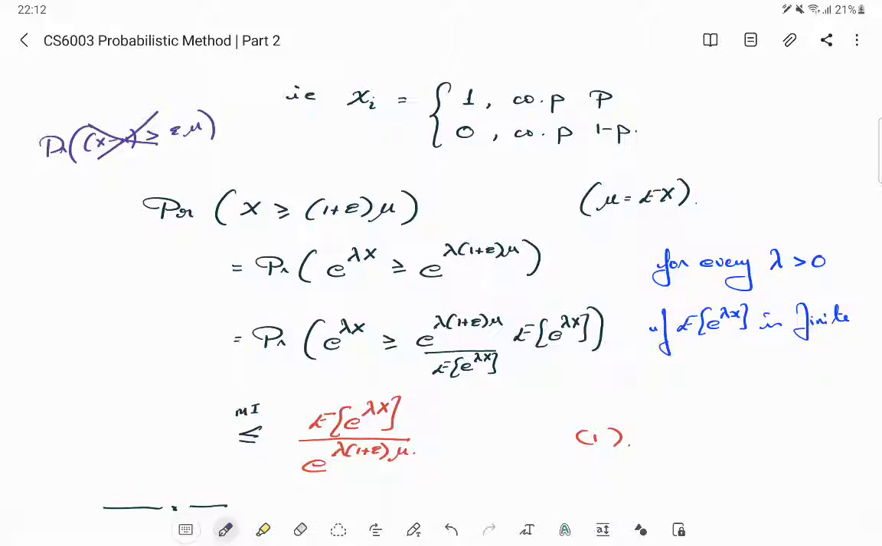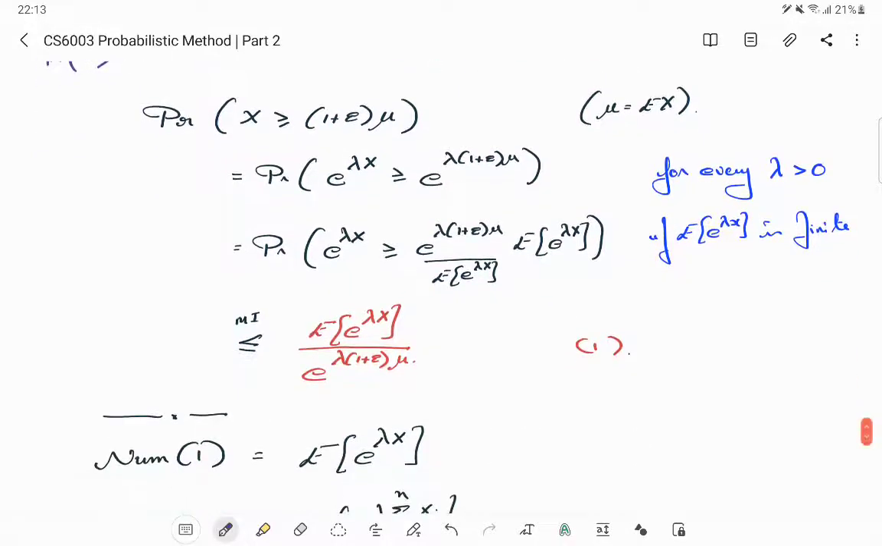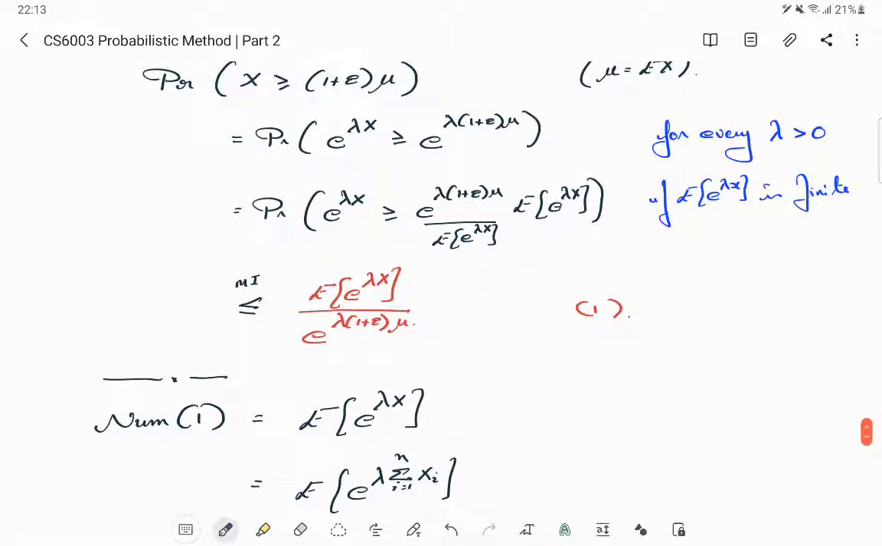So the probability that we are going to analyze is upper bounded by this quantity here, the expectation of e to the power lambda x divided by this. As you can imagine, most of our computation will be on the numerator. The denominator is already in a nice form. So let's only analyze the numerator of this equation 1, which is the expectation of e to the power lambda x.